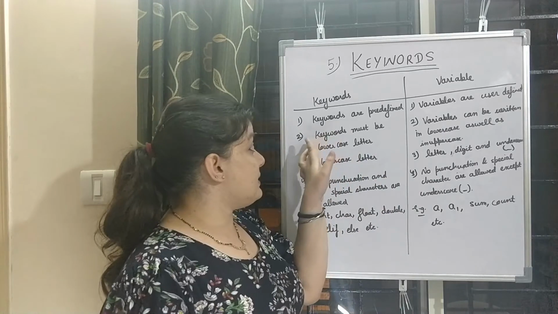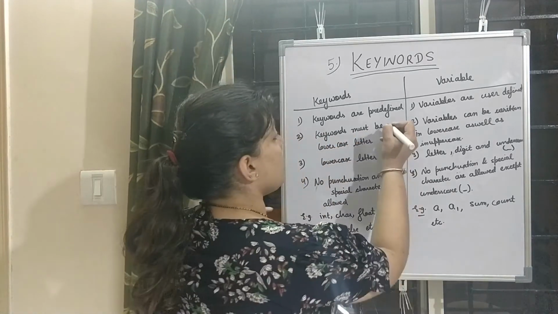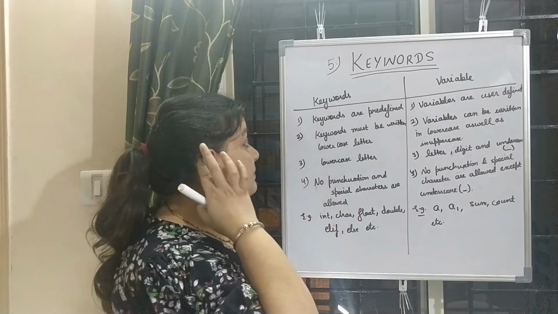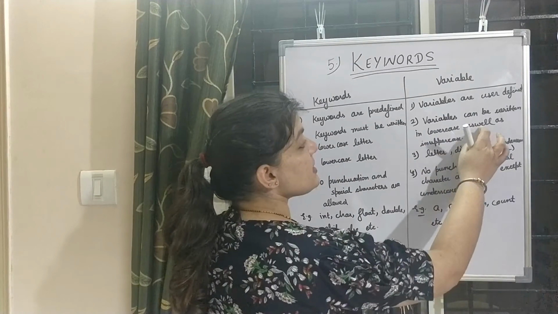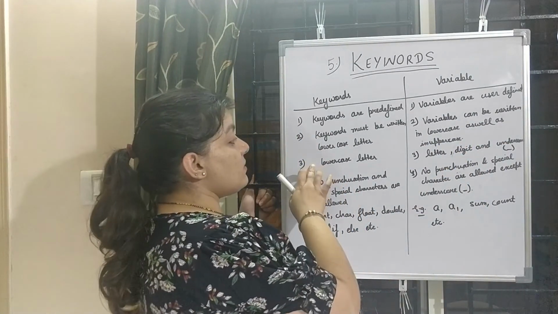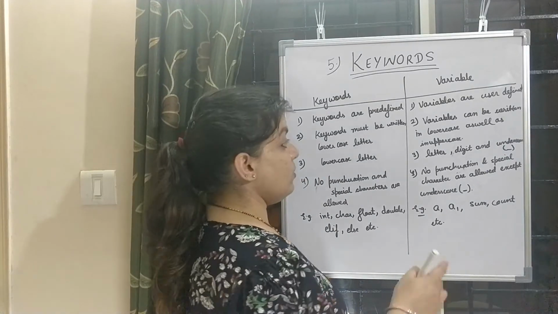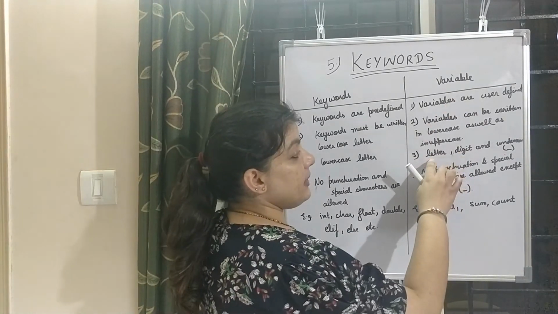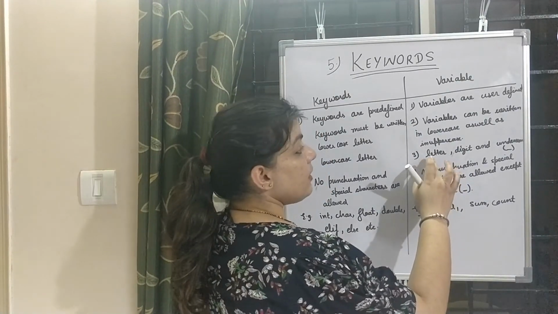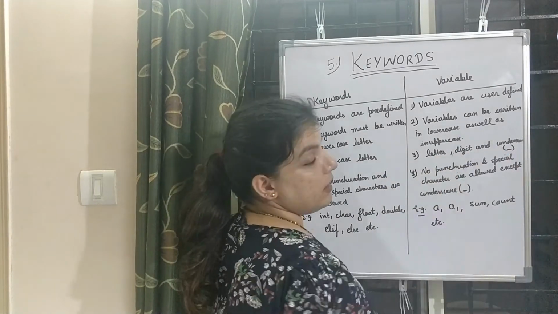Now the next difference is, keywords must be written in lowercase letters, while variables can be written in lowercase as well as uppercase. In keywords only letters are allowed, while in variables the first character should be a letter, and after that you can write letters, digits and underscore.